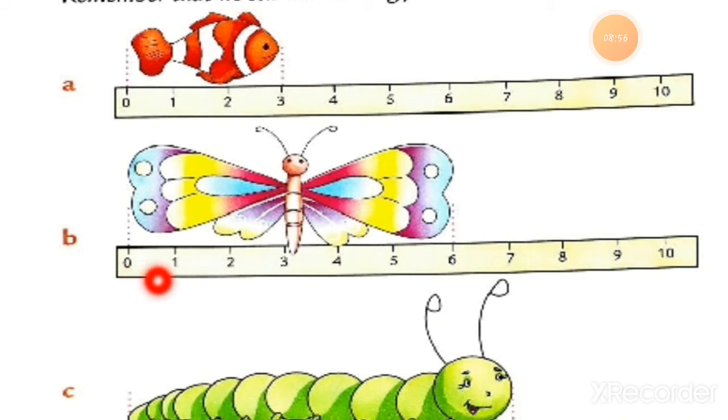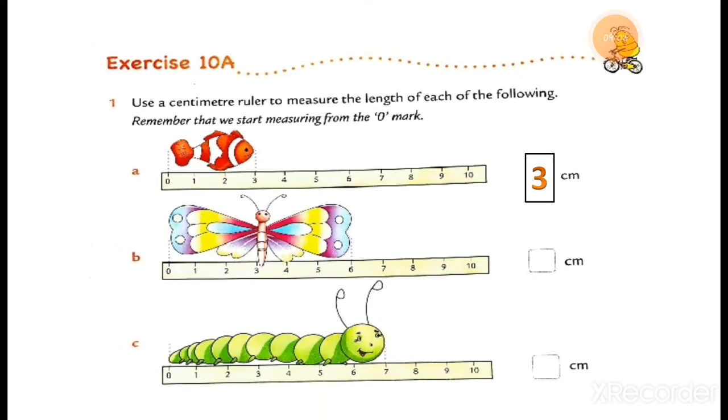So the butterfly is 6 centimeters long. Write down 6 here; cm is already written. The length of this butterfly is 6 centimeters.